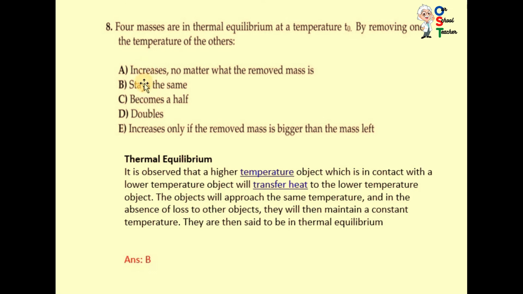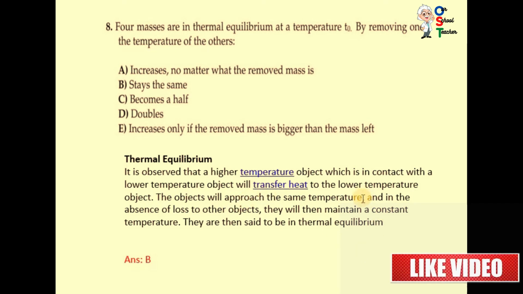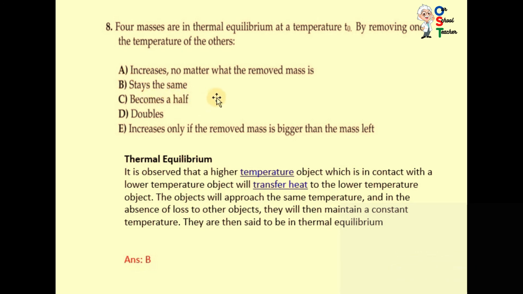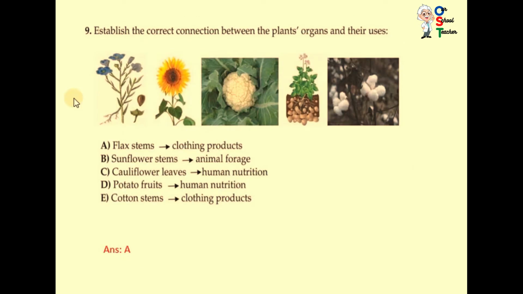So read the options. Increases no matter what the removed mass is, increases, stays the same, becomes a half, doubles, increases only if the removed mass is bigger than the mass left. I have pasted information for you, you can read it. The objects will approach the same temperature, and in the absence of loss to other objects, they will then maintain a constant temperature. It means stay the same. B is correct.